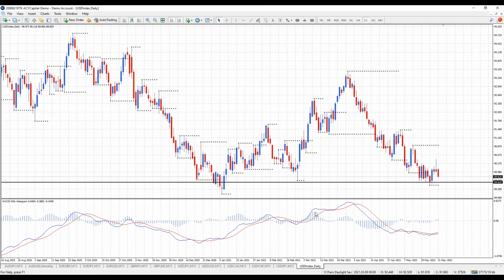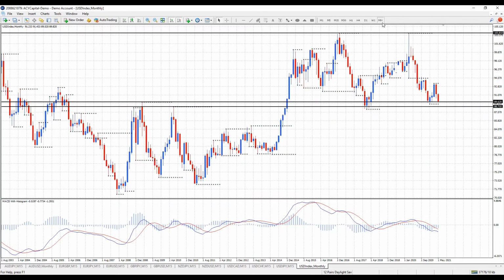There we go. Alright, I want to start on the monthly chart. Now I've been reviewing this over the last 2 weeks, and I've been discussing that price action has been moving down but still getting support from these old resistance highs back in 2010 and 2008, and as we can see we're still on support here on the monthly. Trend is still down, we've got a lower top, a lower bottom, but getting support still.